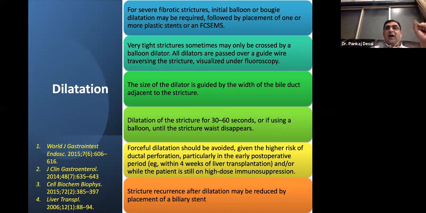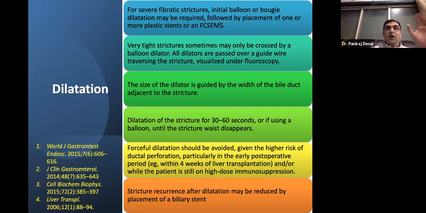So which French dilator do you have to use? 5 French, 7 French or a 10 French will depend on the size of the stricture and the adjacent bile duct. Dilatation, what we do usually, if you are using a balloon, you will keep it inflated for 30 to 60 seconds and until the waist of the stricture disappears if you are using contrast in the balloon, which we